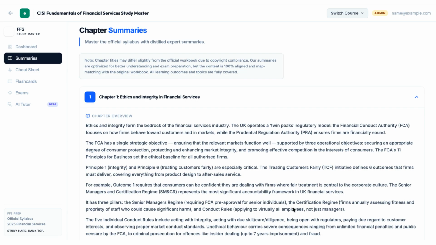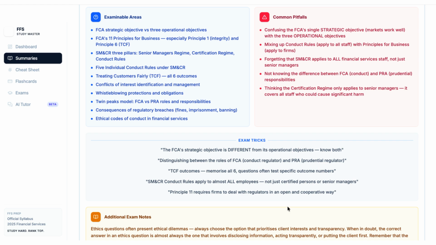The Summaries section offers distilled expert content based on the official syllabus. Chapter 1, for example, covers ethics and integrity, the UK's Twin Peaks regulatory model, and key roles like the FCA and PRA. Within each summary, you'll find examinable areas, common pitfalls to watch out for, and exam tricks to help you ace your test. These sections highlight critical concepts and common misinterpretations.